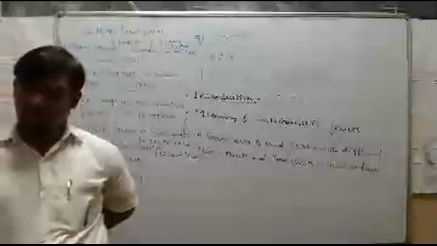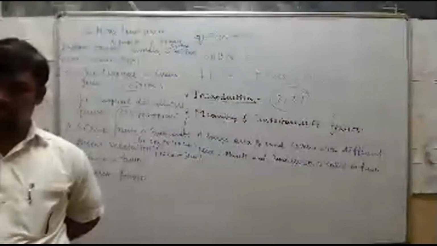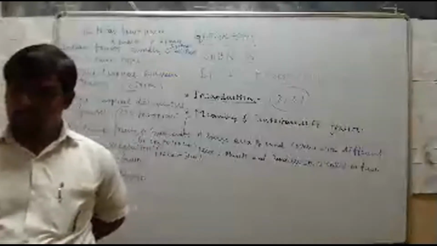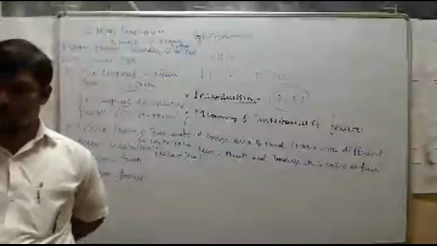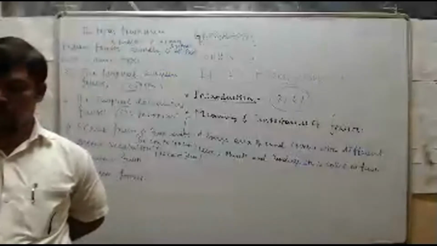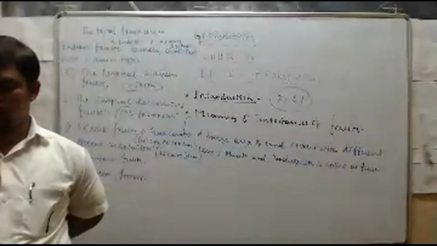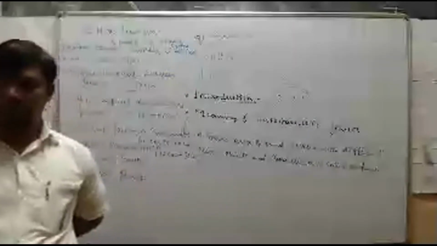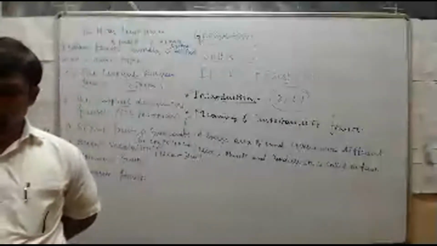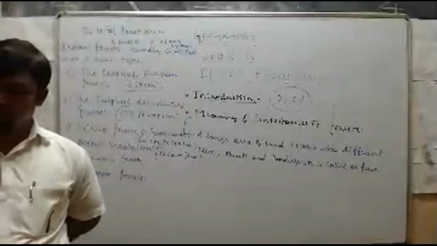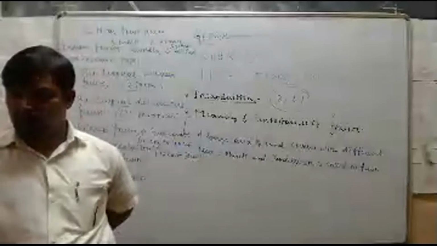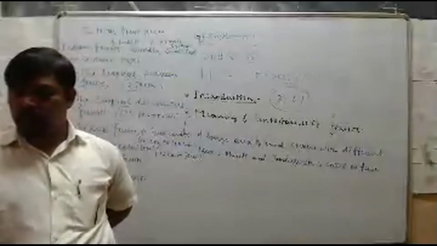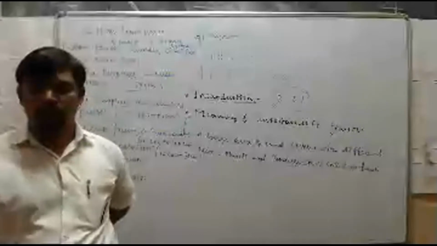Next, what was the total forest area of India? And at present, what percentage of the total geographical area of the country is forest area? What is the recommended forest area as per the National Forest Policy Resolution of 1952?